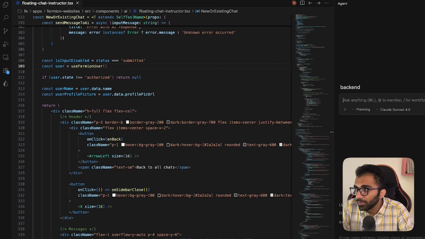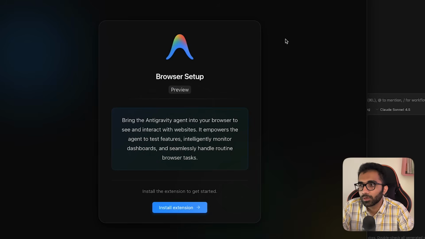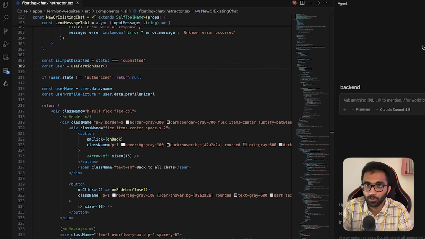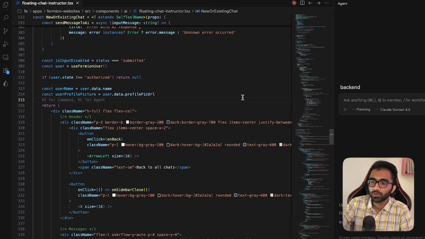I have not been a huge fan of these browser-based AI feedback loops so far, because the last time I tried it, which, in AI days and AI weeks, has been a very long time, it was not as good, right? The feedback loop works great if you have something like ESLint or TypeScript or some sort of linter step, which your IDE can directly link with the AI system.